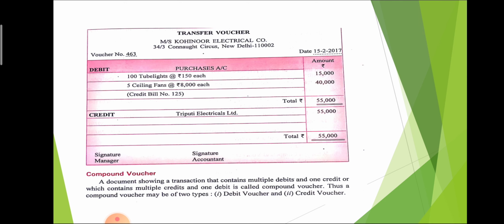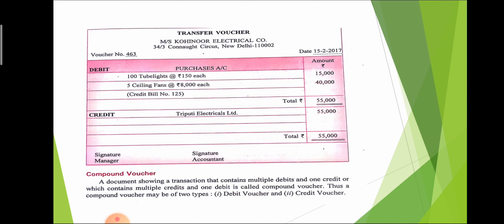So 100 into 150, the total amount is 15,000. 5 into 8,000, the total amount is 40,000. Total of both is 55,000. So we will have to pay 55,000 to Tripati Electricals Limited. Then signature of manager and signature of accountant are also mentioned on the transfer voucher.